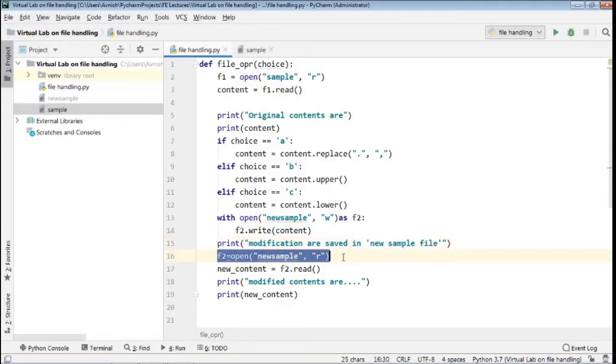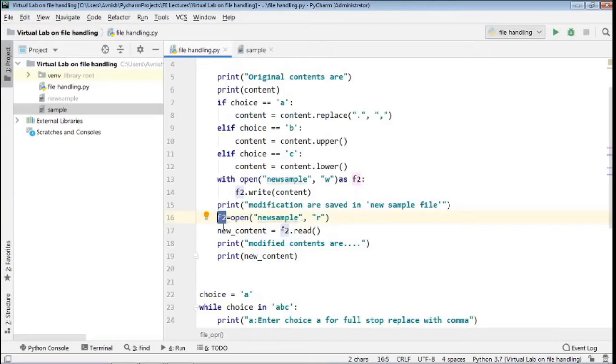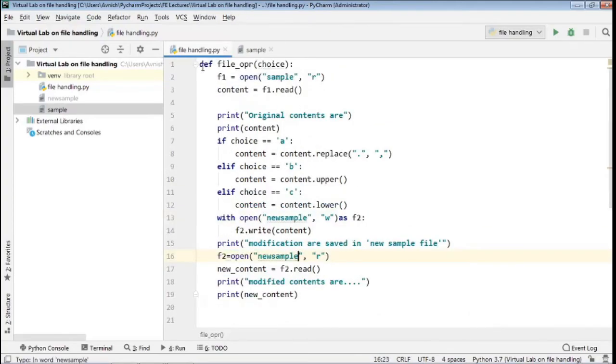Then we have to open that file using this F2 object. We will open that file in a new variable, new underscore content. Again this file will be printed as it is. It is only for user information, and it will provide the information modified content are dot dot dot, and we will print that new content. This is the actual implementation of this program.